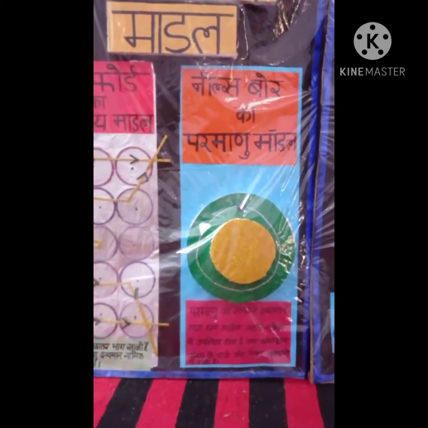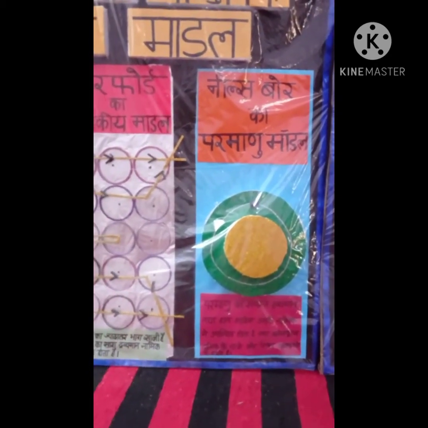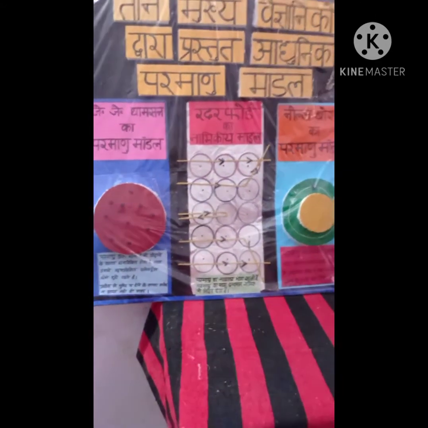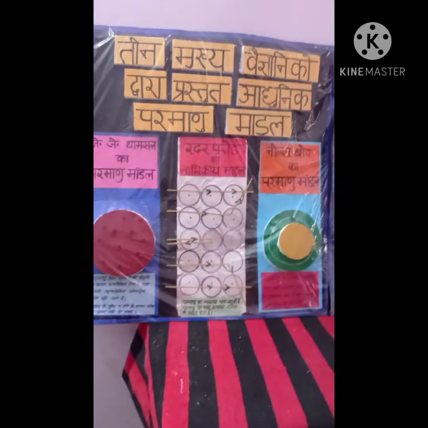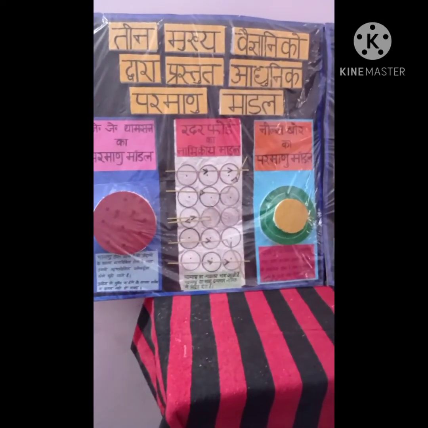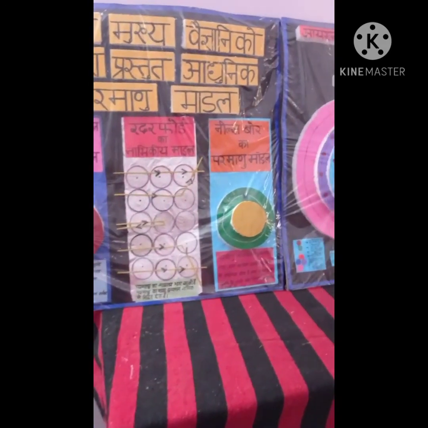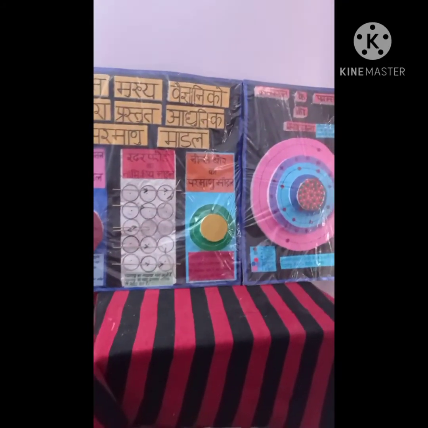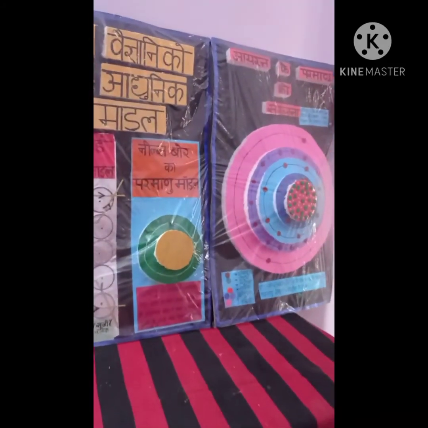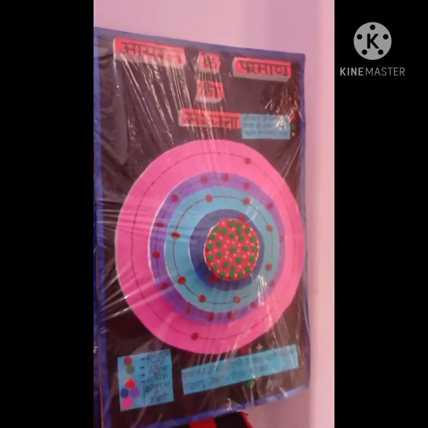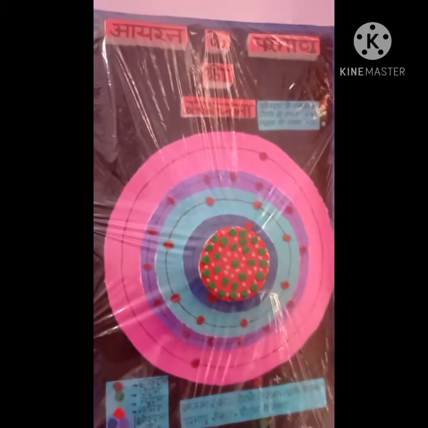After Niels Bohr, many scientists gave their theories and models. When they gave their different theories and models, at last one final atomic structure was discovered. As you can see, one final structure of the atom was discovered, and I have shown here the atomic structure of iron.